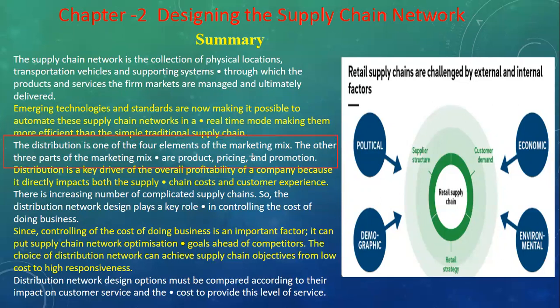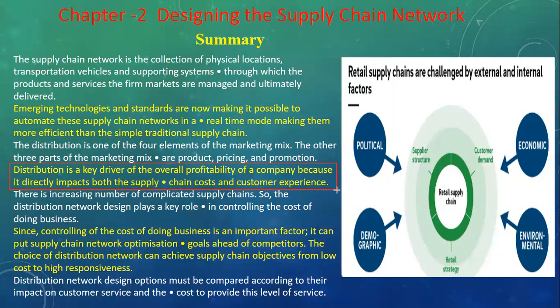Okay, so these are all things to keep in mind in place of distribution. This is the fourth element, which comes under the 4Ps: product, pricing, promotion, and place. So place is under distribution. Distribution is a key driver of the overall profitability of the company because it directly impacts both the supply chain cost and consumer experience. Distribution is a very key factor you need to understand in supply chain management.